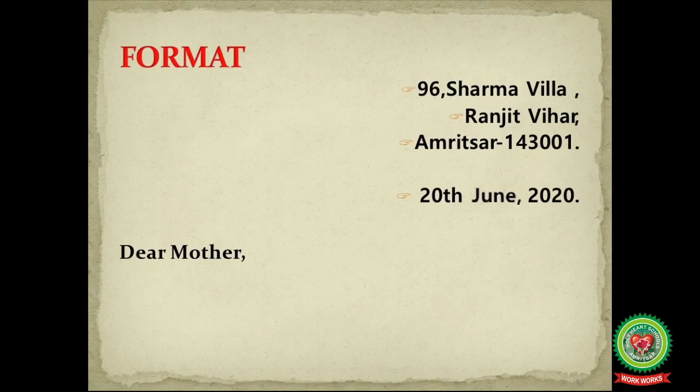Date is also written on the right hand side. First, write down date and then month and then year. For example, 20th June, 2020. Now children, TH should be written on the line and not as 20 raised to power TH. So after writing month, write down comma and date is complete. So write down full stop. It carries half marks. Now leave a line and let's proceed to salutation.